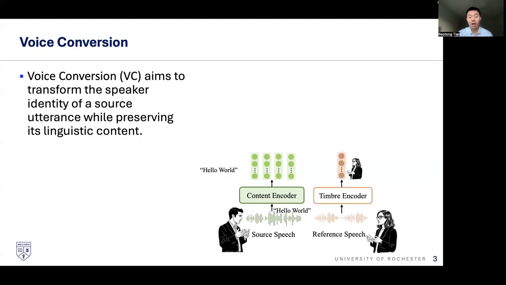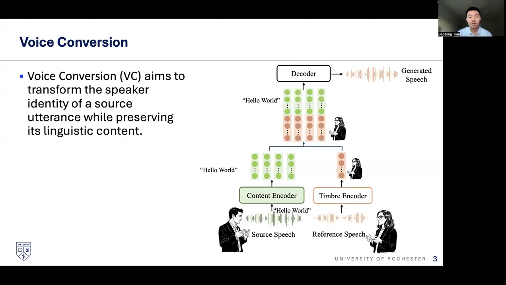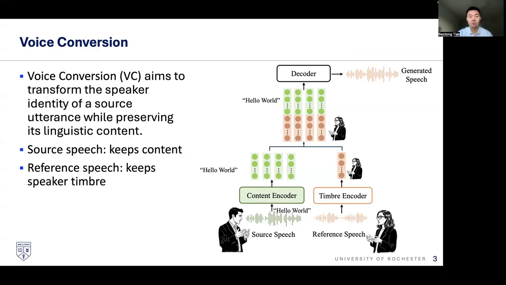And then we have a speaker branch where we try to get a speaker embedding or speaker information, which is normally a global embedding from some kind of encoder from reference speech. We aggregate the information together and pass that through a decoder to get the generated speech. So that's how we normally do it. To emphasize, for source speech we need to keep the content, and for reference speech we need to keep the speaker timbre.